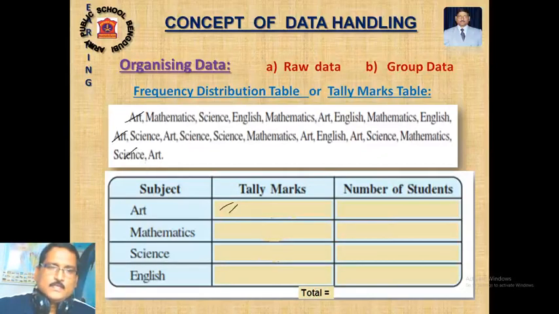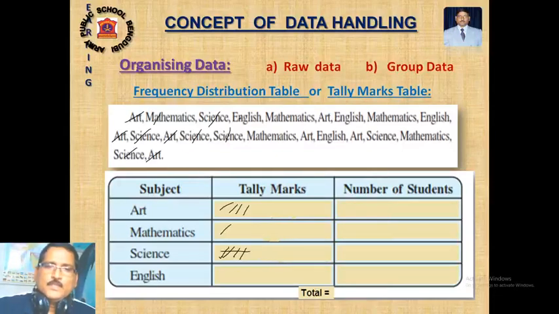Then science, make a slash. Then art, make a slash. Then science, science. Then mathematics. Then art. Then science, science, science. After 4, I will make a bundle.